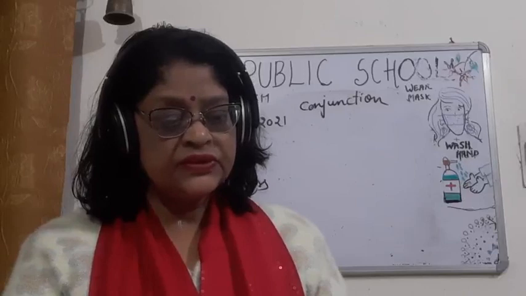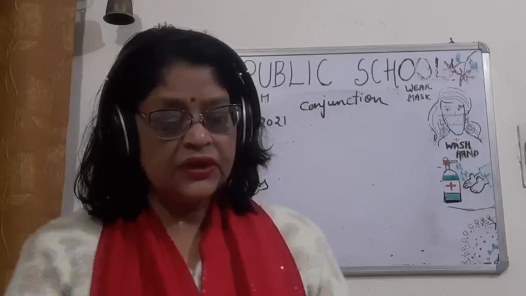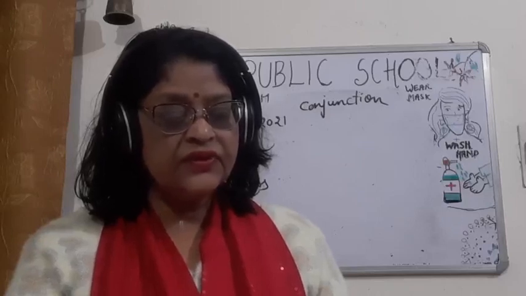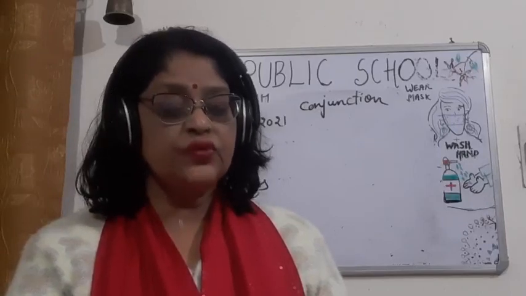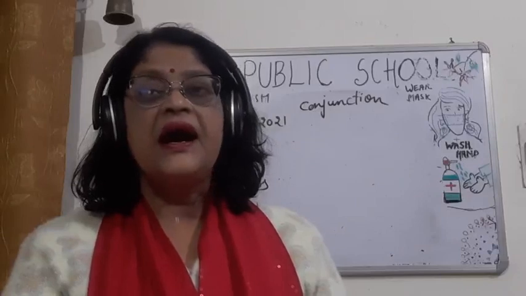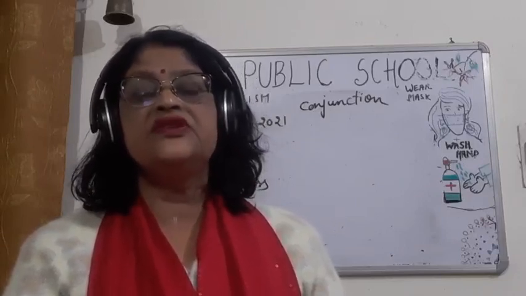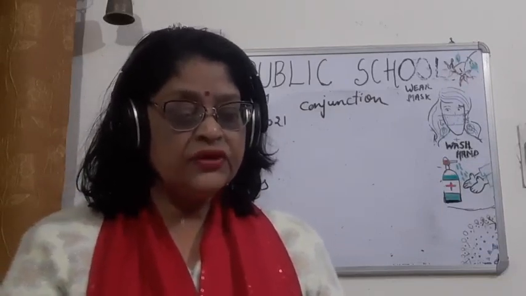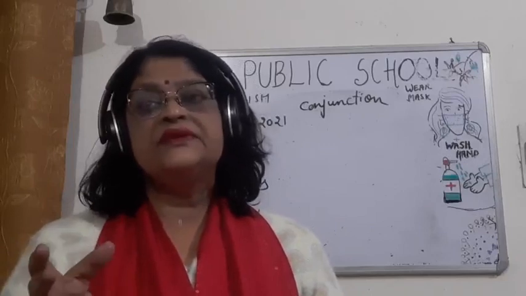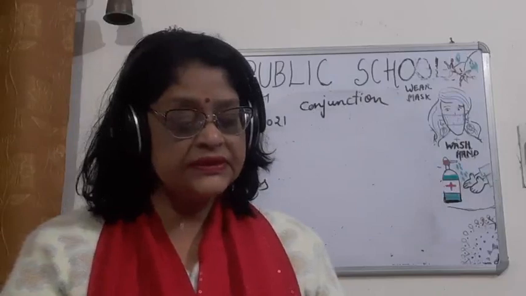The conjunctions that express a choice between two alternatives are or, otherwise, else, either or, neither nor. So that is the third type of conjunction. Now children, the last one is only, which expresses contrast. I am all right, only I am tired. I could come, only I am busy. See the contrast between these two sentences.